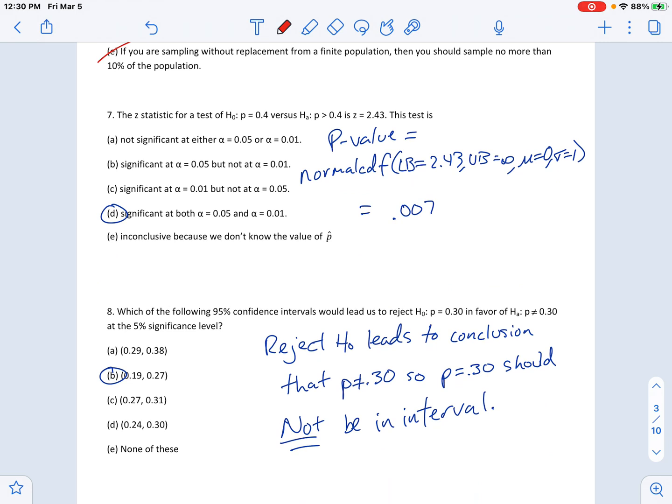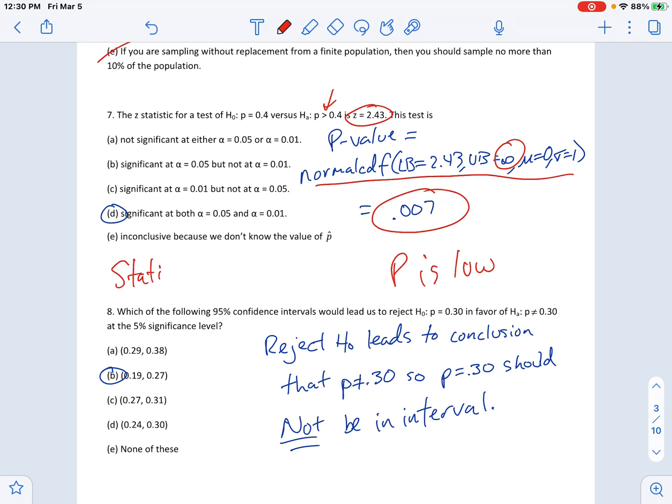This one, you're given a test statistic, and you got to make your conclusion. Test statistic is the step before doing your p-value calculation. So that's a normal CDF when you're talking about proportions. You plug in what you know. Positive z-scores with a greater than alternative go to infinity. Zeros and ones, you get 0.007, which is low. P is low, and it's lower than both 1 and 5%. So you're gonna reject.